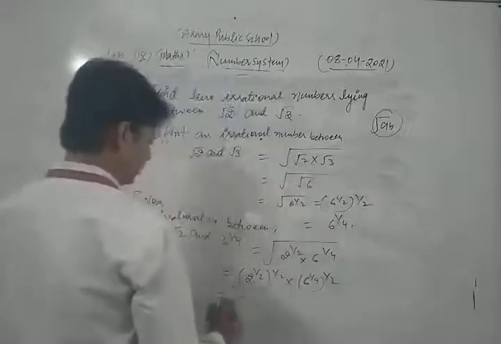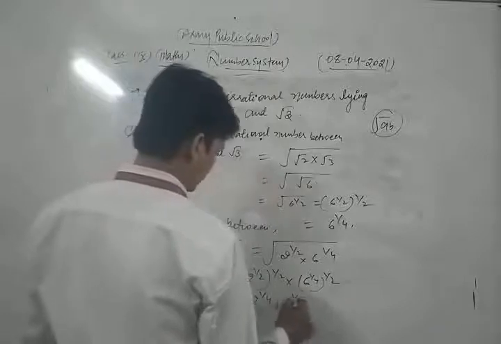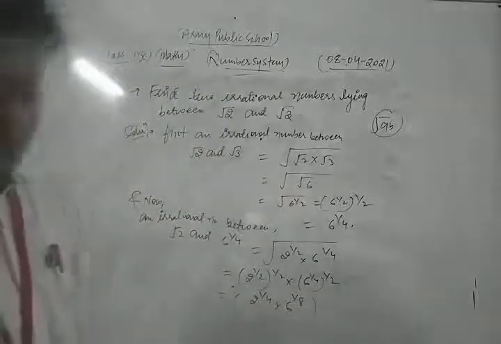So we have 2 power 1 by 4 into 6 power 1 by 8.